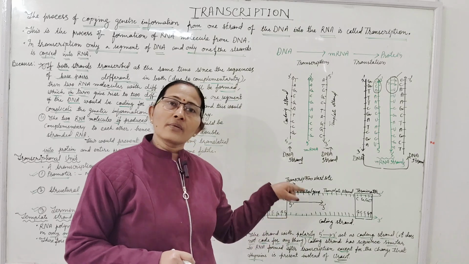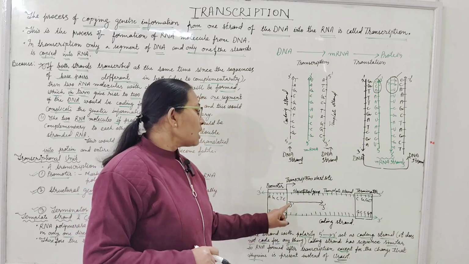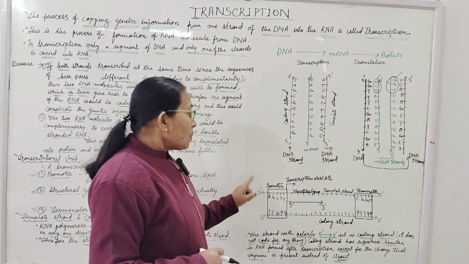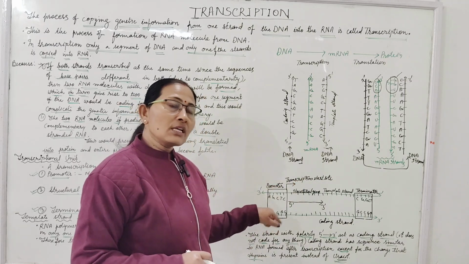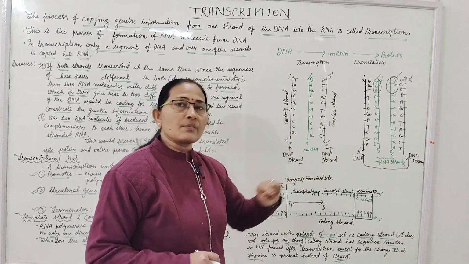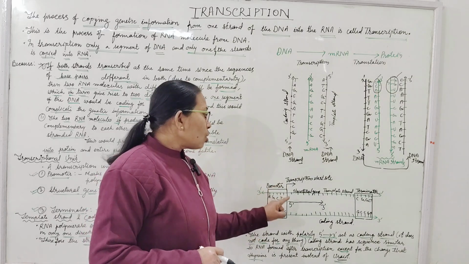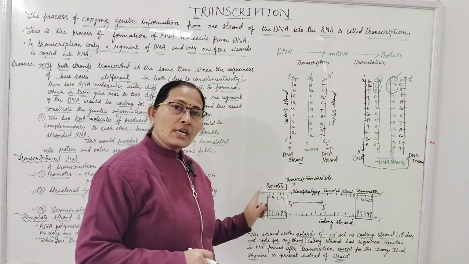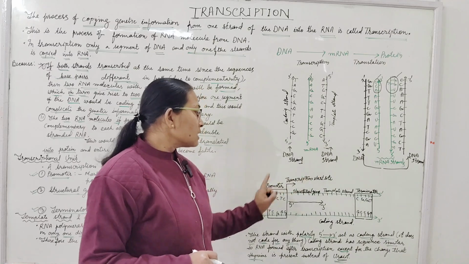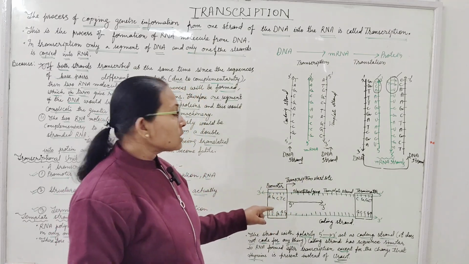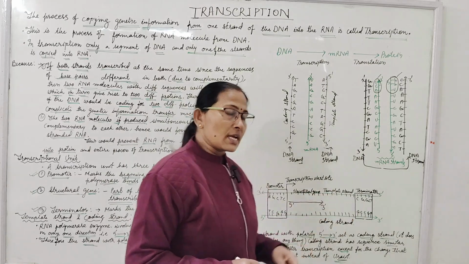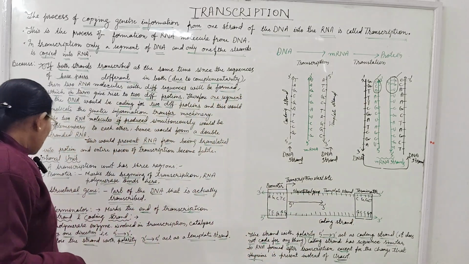What will be the polarity of mRNA? It will be 5' to 3' direction. So the template strand's polarity will always be 3' to 5', and the new RNA strand will form in the 5' to 3' direction.